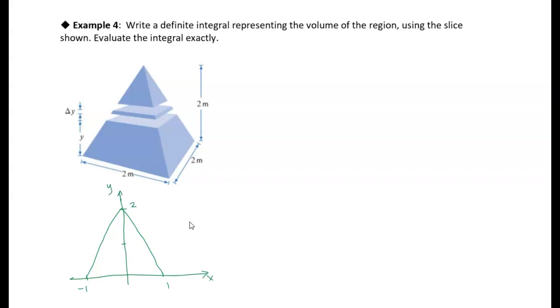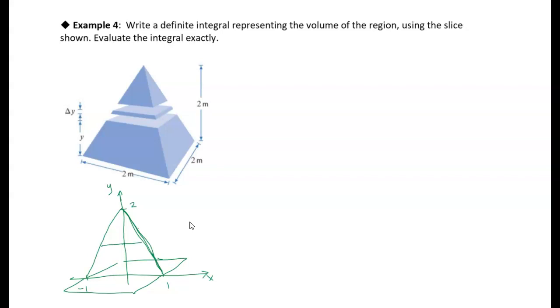If we can find the equation of this line, then I know that's halfway across the square. I could draw what this pyramid looked like: it's sitting on a base and has this triangular shape going up. The width of this at any given point is the width of each square.